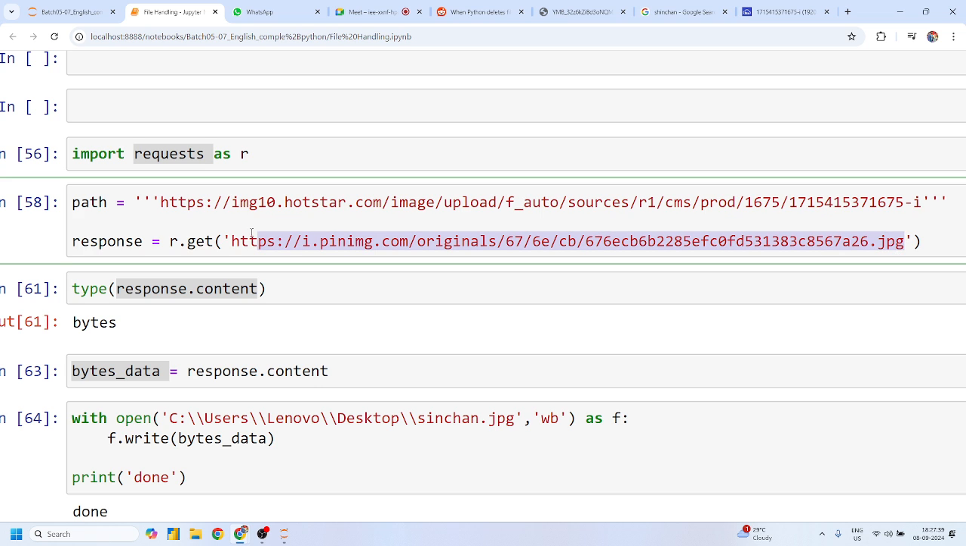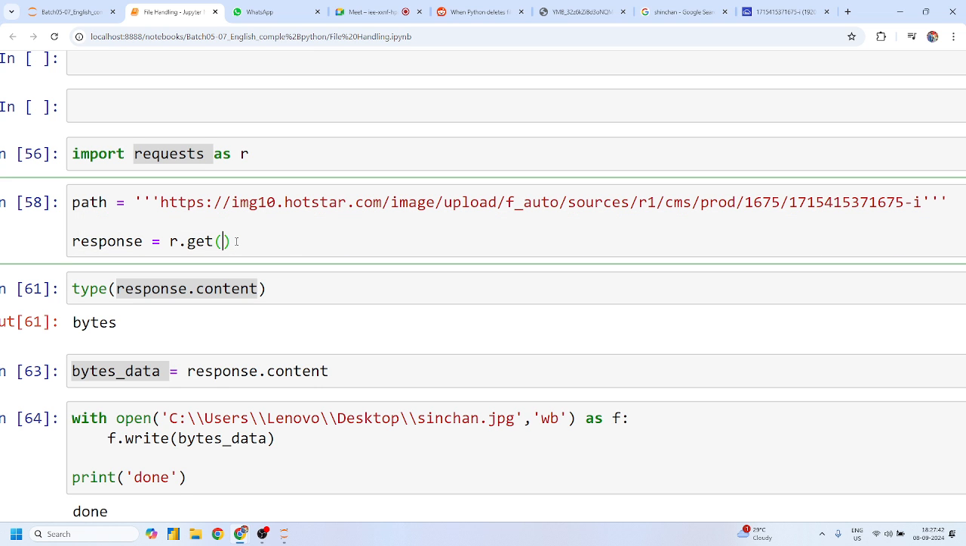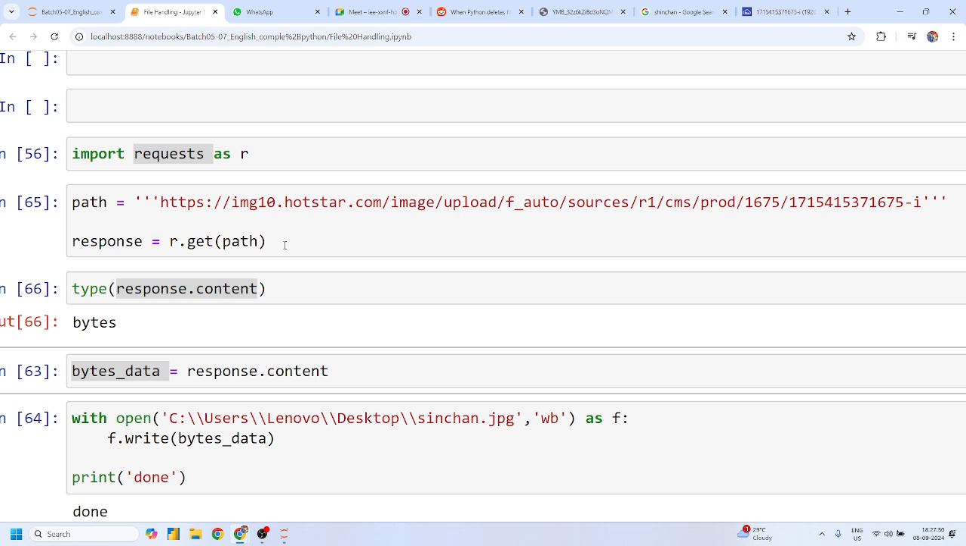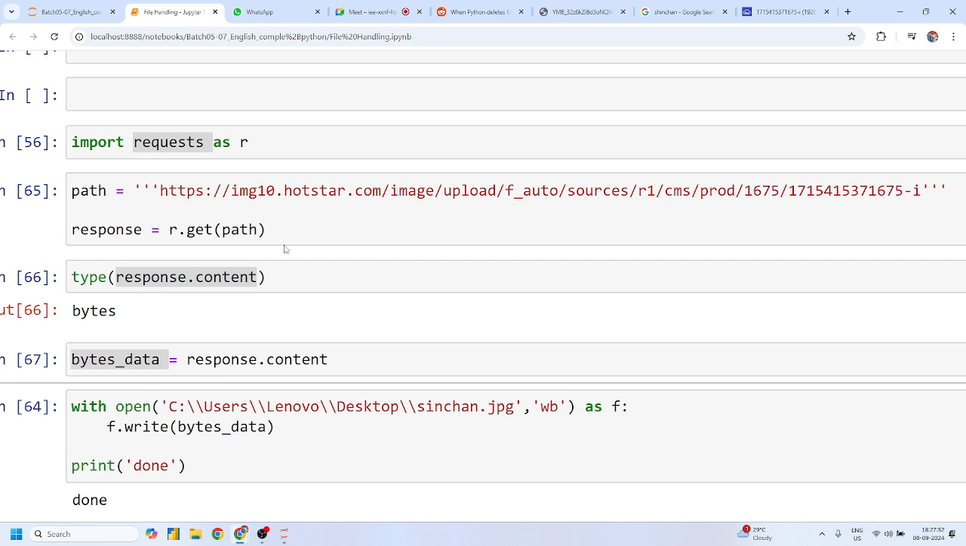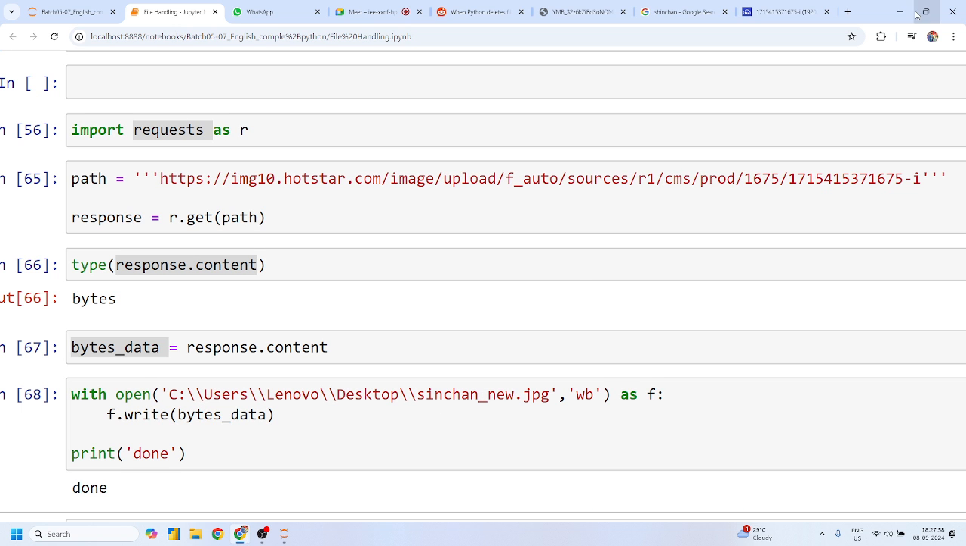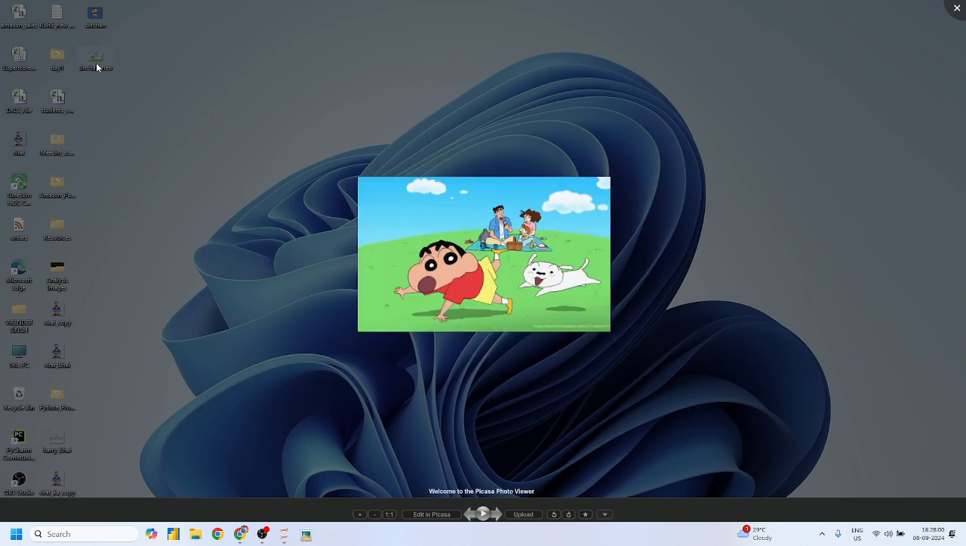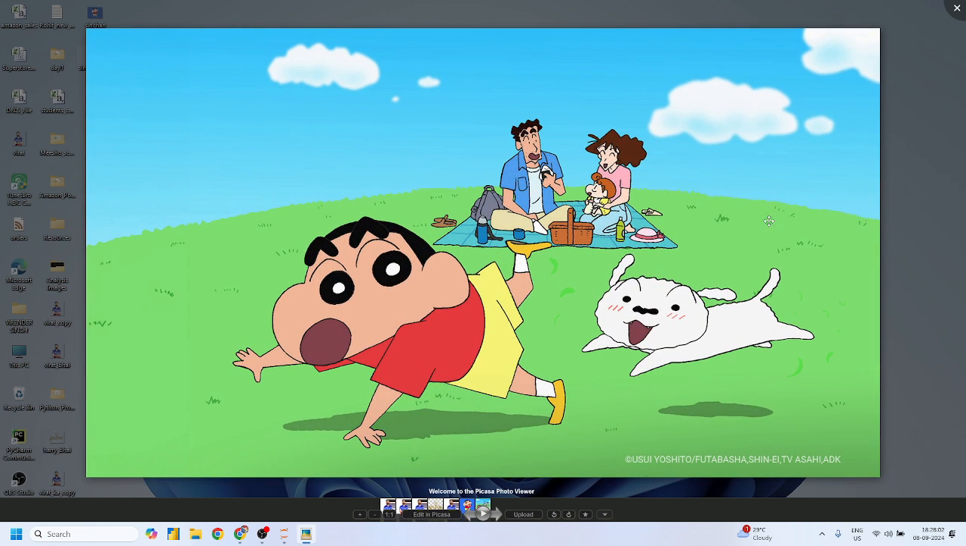Now this time I want to get data from this path. Can I say this, Shivani? Right? Yes, sir. Let me just run this. Type its data, bytes data, and now this time I want to create Sachin new. Okay, and the message is done, and here we are getting my new image. Yes or no? This one is perfect, right?